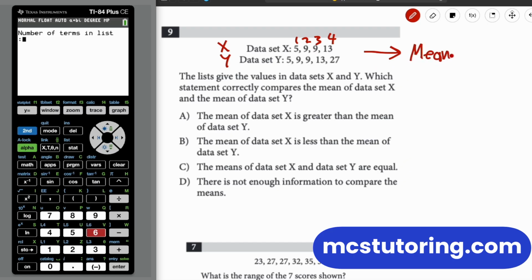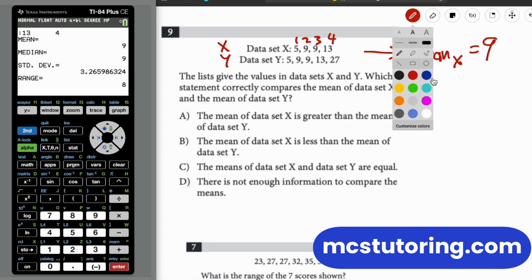So I'm going to call it mean sub X equals, okay. Let's do it. We've got 4 terms in this list, and then we've got 5, 9, 9, 13. And then, okay, the mean is 9. Okay, I'm going to go blue for the other one.